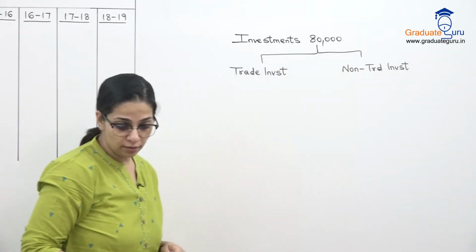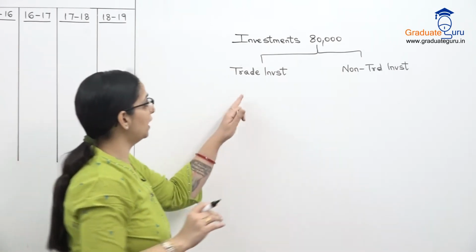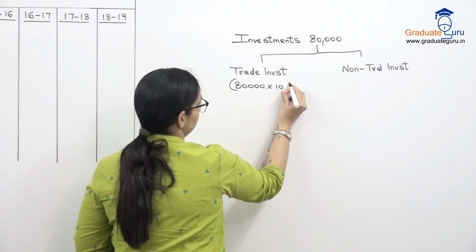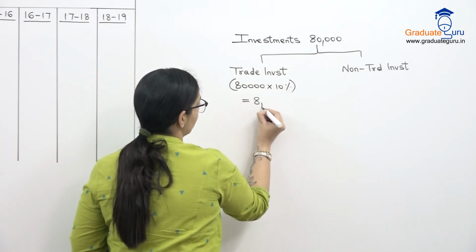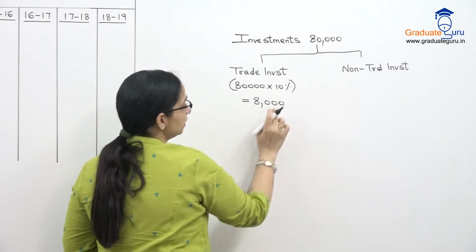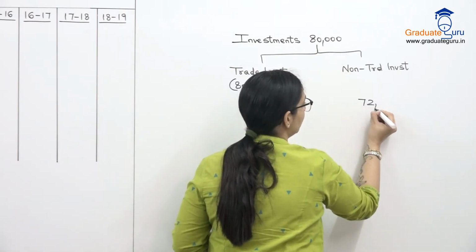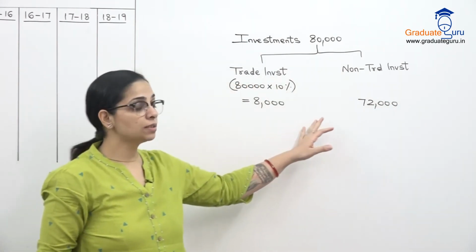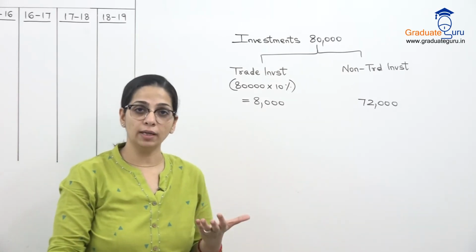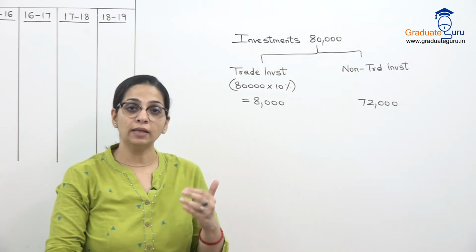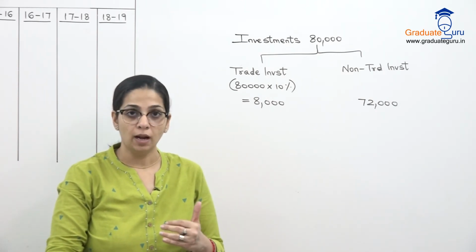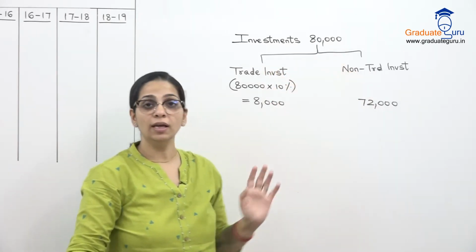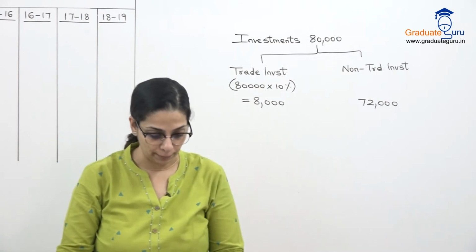So they have mentioned that 10% of the investments are trade. So 80,000's 10% is my trade investments. So 80,000 minus 8,000, my non-trade investments are 72,000. And they've also given us the interest. So when we value goodwill, I will ignore my non-trading income. Non-trading income which we will subtract, I will take that only on 72,000 and not on the full 80,000. So that is what you have to remember.